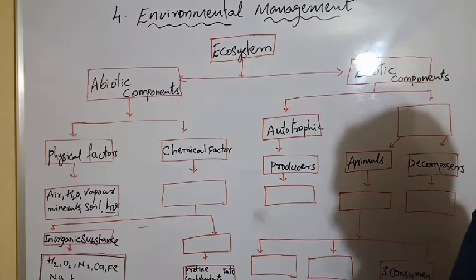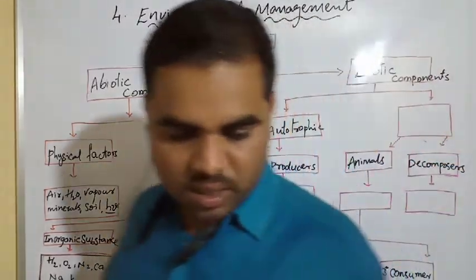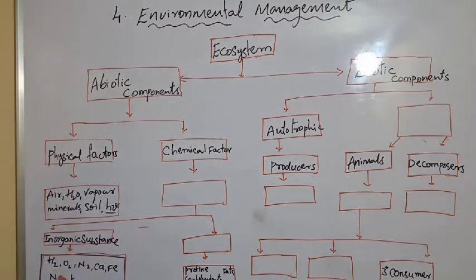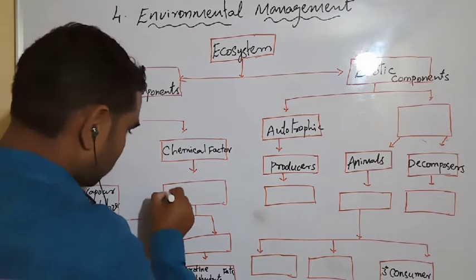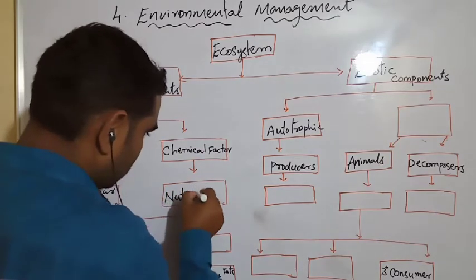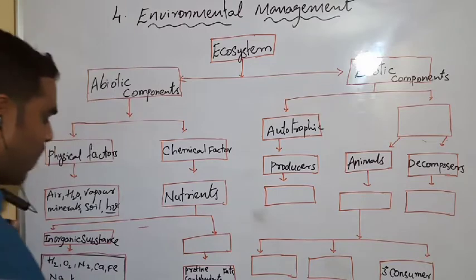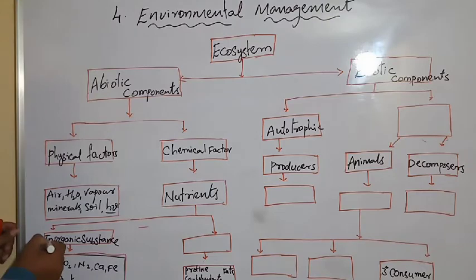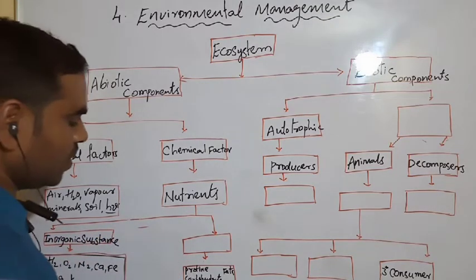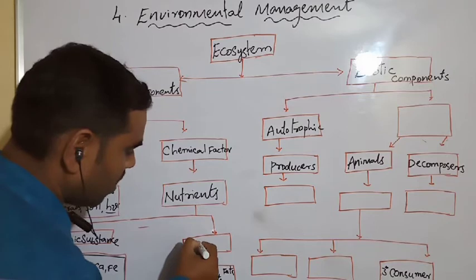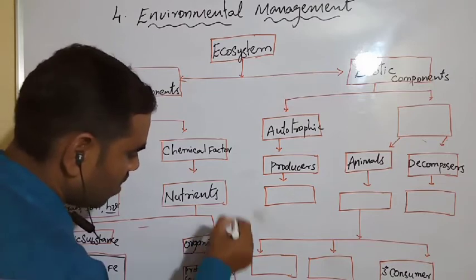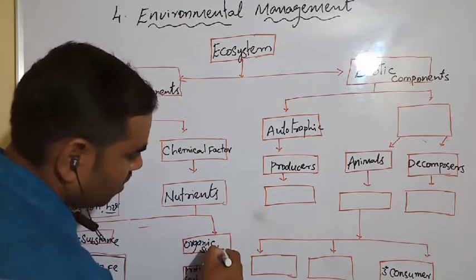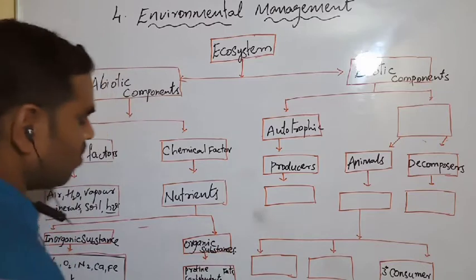Chemical factors are nutrients. Nutrients are again divided into inorganic and organic substances. We have to write organic substances here.